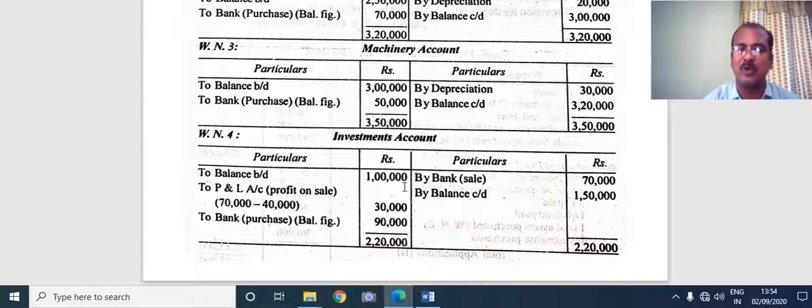But what is the actual closing balance? 1,50,000. See, instead of 60,000, it is now 1,50,000. So 1,50,000 minus 60,000 comes to 90,000 rupees. That is the increase in investment you find in the actual closing balance of investment. So that increase in investment is nothing but purchase of new investments in this year. It will go to application of funds.